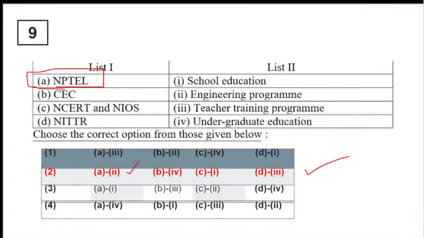Yes, Nikki, very good. Consortium for Educational Communication, that talks about what? Undergraduate education. So that is option number 4. NCERT talks about school education. And NITTR talks about teacher training programs. So yes, that is option number 3. Very easy question, but you should be aware of all these acronyms. You should be aware of the programs which they conduct. Then only it will be easier for you. A revision is required very well.